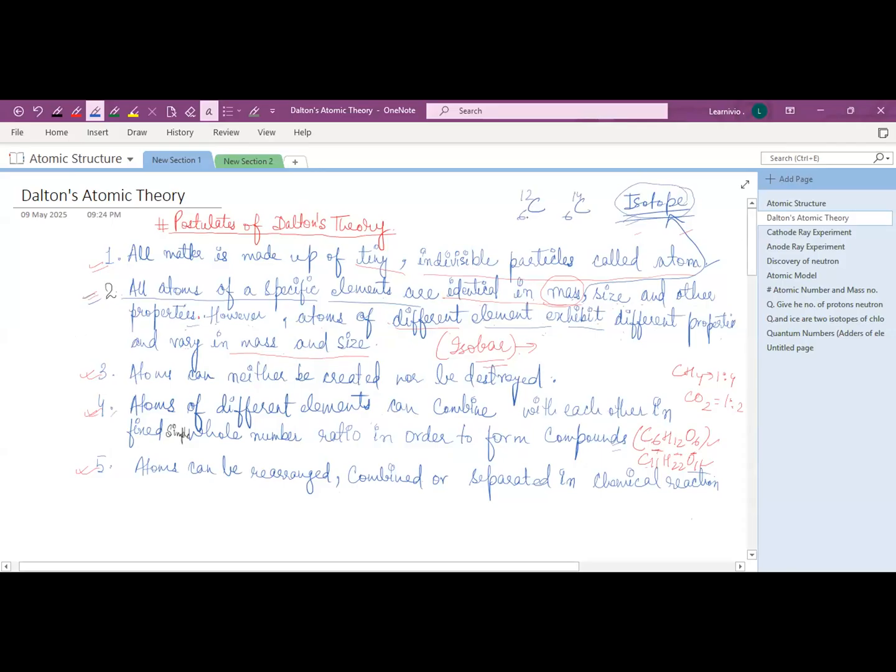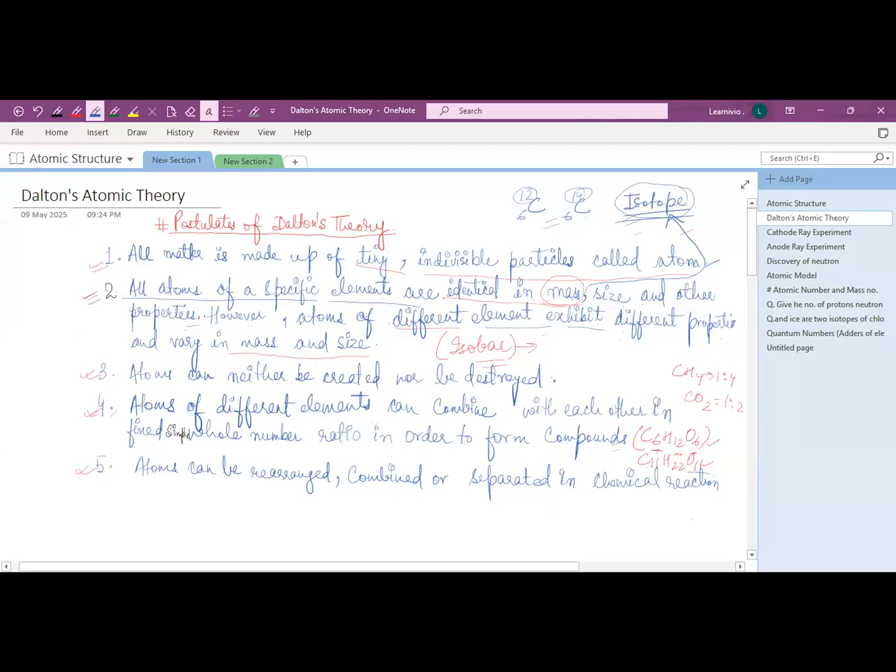So here you can see that these are of the same element, carbon, but they have different mass numbers, 12 and 14. They also exist in nature, so Dalton's theory doesn't give information about isotopes. Clear, Sanidhi? Yes, ma'am.